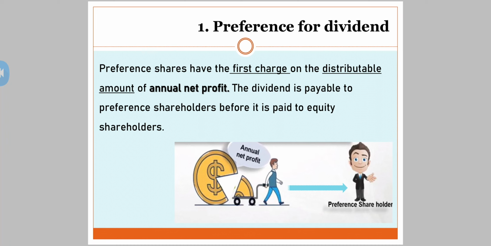Now coming to the very first one, preference for dividend. See, preference shares have the first charge on the distributable amount of annual profit. Once the company has paid all its debts, who is going to have the first charge on the net annual profit? Preference shareholders, priority over equity share capital. The dividend is payable to the preference shareholders before it is paid to equity shareholders.